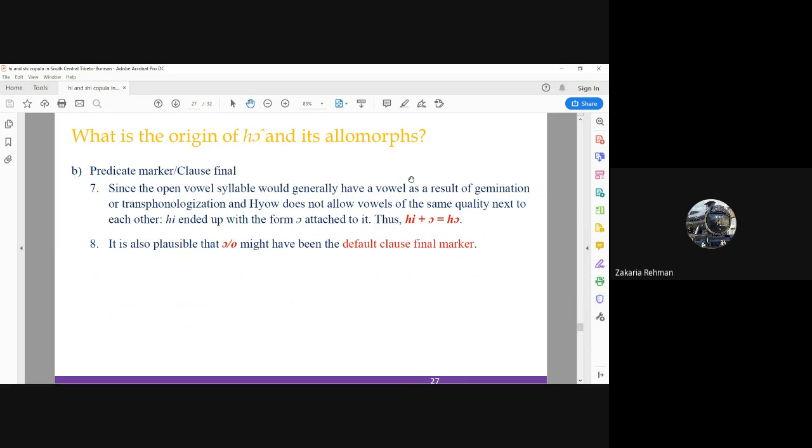Number one, since the open vowel syllable would generally have a vocalic clause final marker due to gemination, and Hio does not allow adjacent vowels of the same quality, he ended up with the final back vowel. So in the later stage, he and or became ha. It's also possible that or o might have been the default clause final marker.